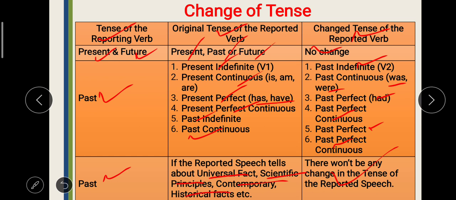One more category you can add up, that is habitual facts. If reported speech tells about all these things, then whether the tense of reporting verb is past, present or future, the tense of reported verb will not change at all. Let's see the example.